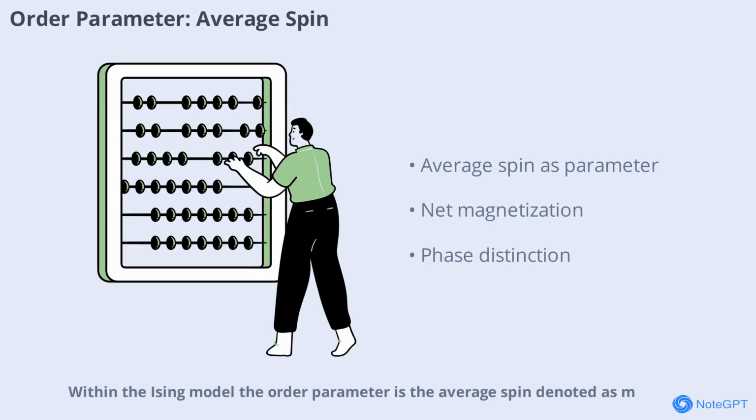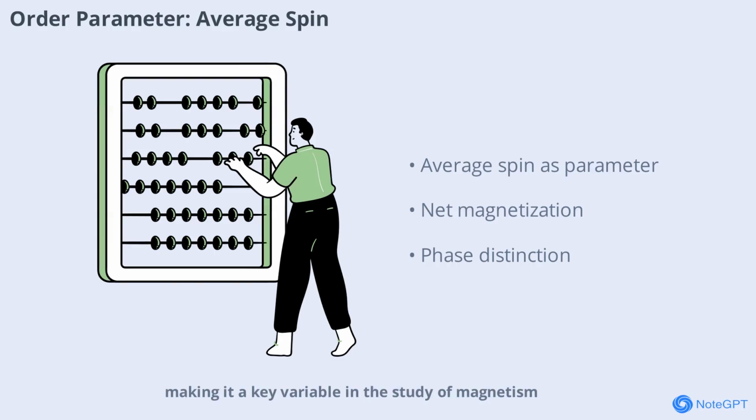Within the Ising model, the order parameter is the average spin. Denoted as m, this quantity measures the net magnetization of the system, distinguishing between ordered and disordered magnetic states. By tracking m, Bragg-Williams theory provides a clear way to analyze how magnetic materials transition between phases. The average spin serves as a bridge between microscopic interactions and macroscopic properties, making it a key variable in the study of magnetism.